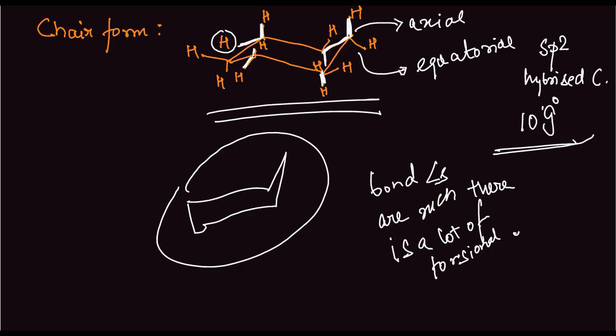There is a lot of torsion. So you can get an MCQ which will ask you, why is the chair form more stable as compared to the half chair form? The reason is the bond angle here is 109 degrees, and that is tetrahedral orientation, due to which it is very stable. In the half chair form, it is not very stable because the bond angles are much more strained, due to which the ring structure is not well supported.